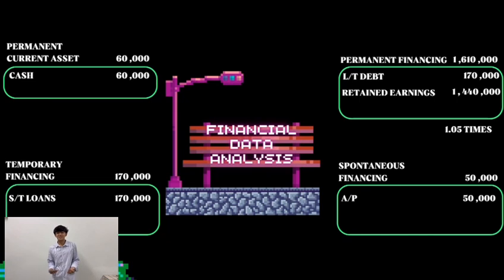Last but not least, we have the spontaneous financing. Spontaneous financing is financing that arises from day-to-day business operations, such as account payables and accruals. For this company, they have an account payable of 50,000, and that is the value of the spontaneous financing. That's all for the financial data analysis presentation.